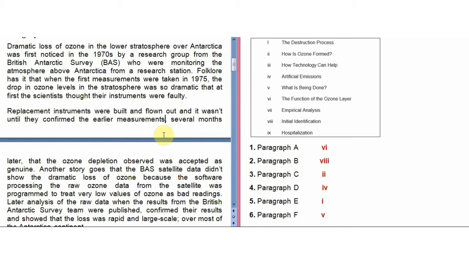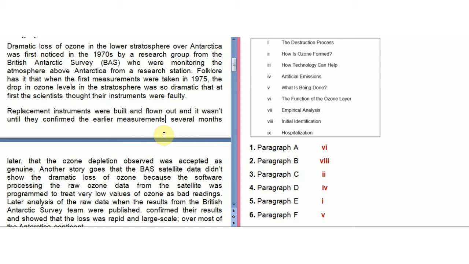They were talking about experiment and they were also talking about measurements. So many of you might take this heading, empirical analysis. But assigning a heading to a paragraph is not about whether anything is written in that paragraph; it is about the overall content of the paragraph.